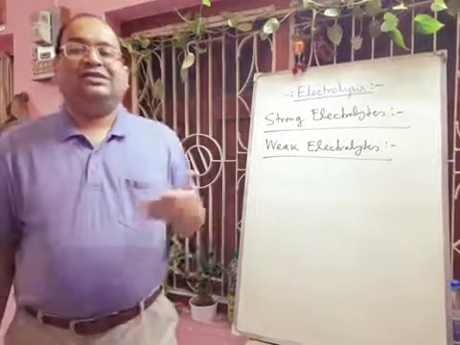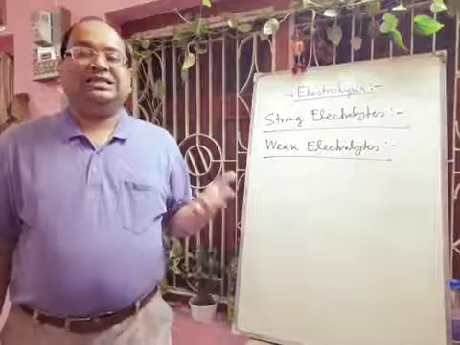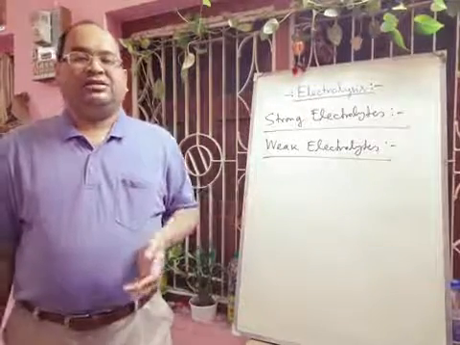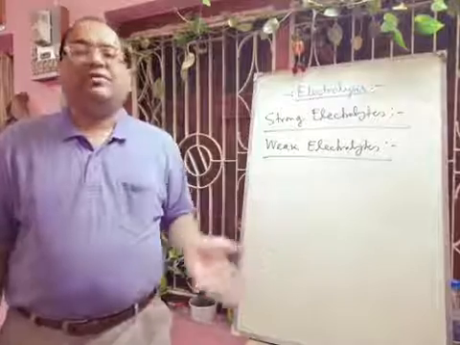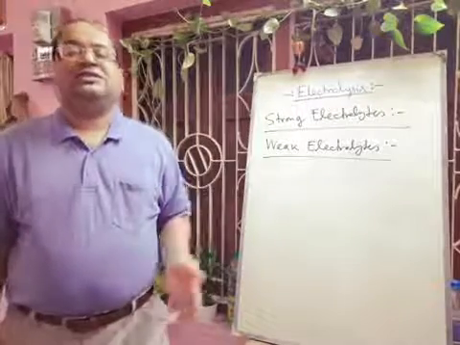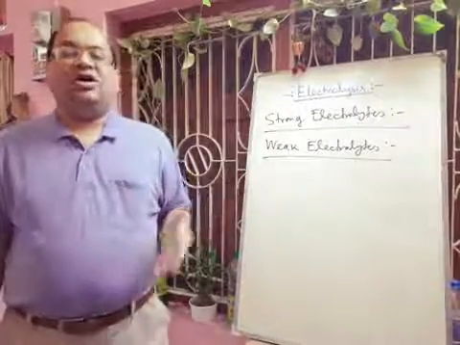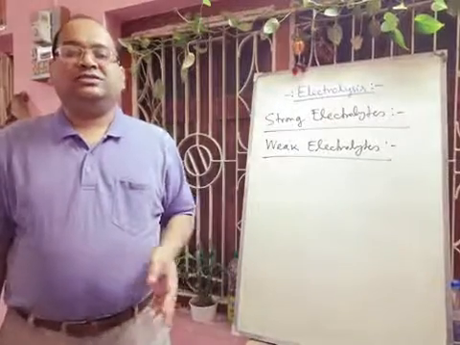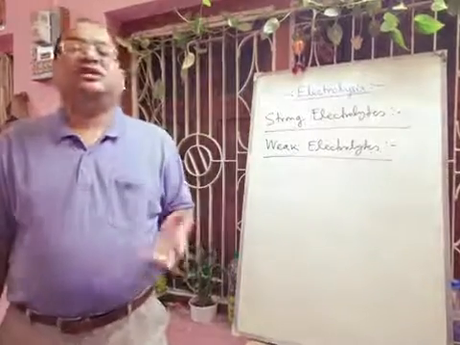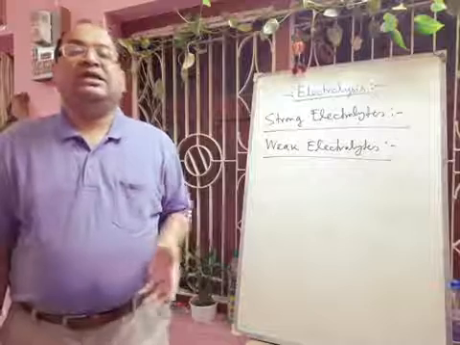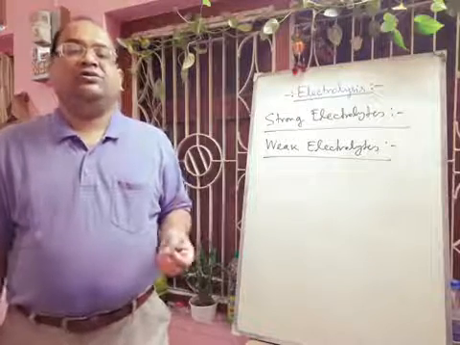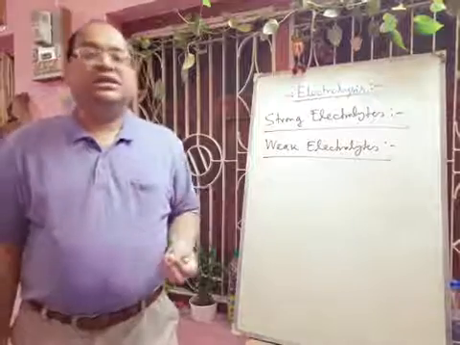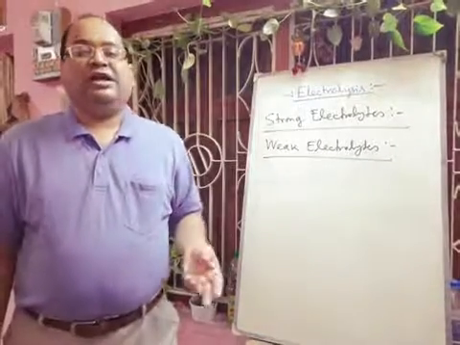Organic acids, which we know are weak acids, like oxalic acid, acetic acid, citric acid, are all weak electrolytes. Weak bases like ammonium hydroxide, calcium hydroxide, magnesium hydroxide are weak electrolytes. Salts like sodium carbonate, sodium bicarbonate are weak electrolytes. Here the degree of dissociation alpha value will be less than 30%, and both ions and molecules are present in the solution. As the number of ions is less, they are weak electrolytes.